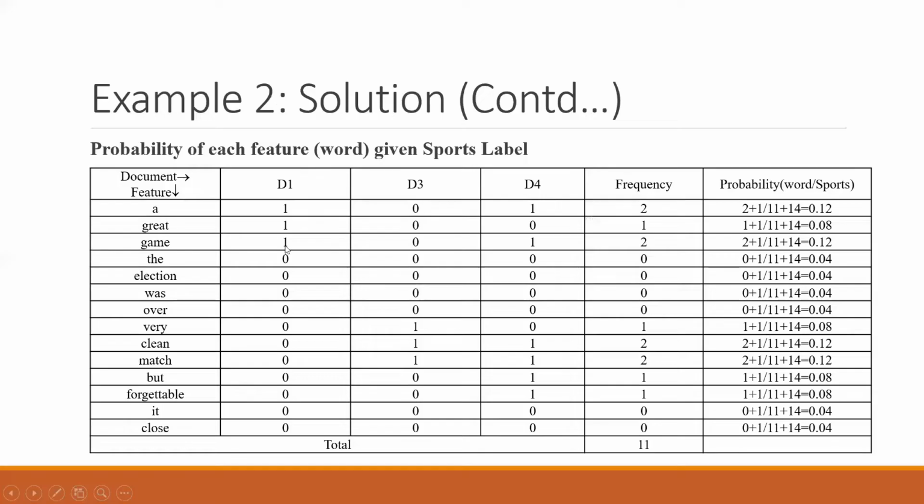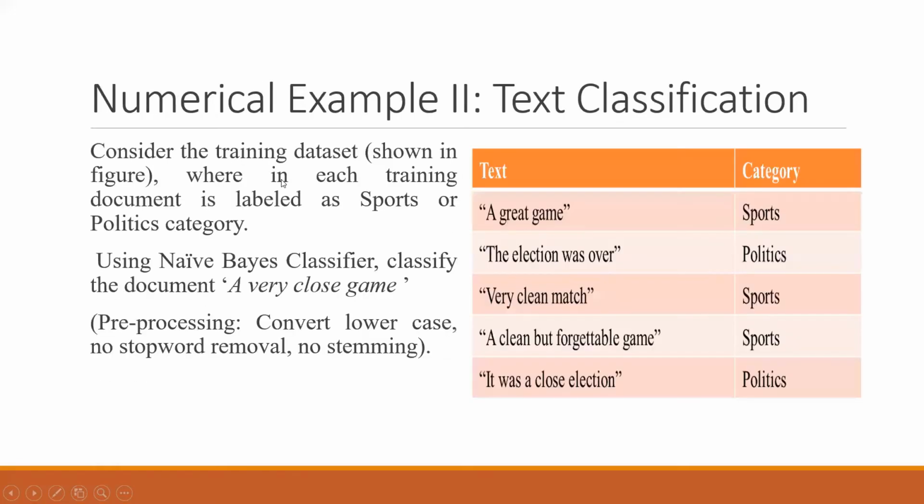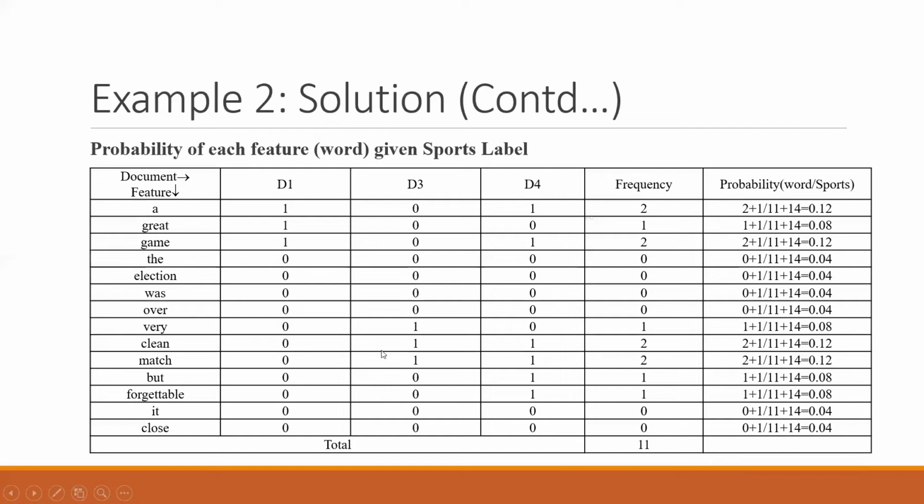Now, if you make the table out of it, you will have to take care of all the documents. So these are the features. And then we are looking at the sports. So out of these sentences, obviously this document one, the first sentence, third and fourth sentence. So these are sports sentences, the first, the third and the fourth. So accordingly, it has been written here D1, D3 and D4. So these are the three documents in which sports sentences are there. All of them are from sports only. So for all the sentences we are filling the frequency table, right?